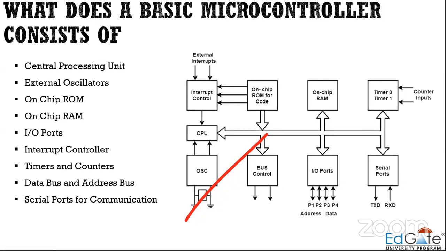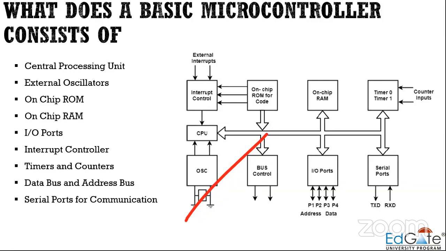And the data present inside the ROM, this is very important, is stored in a sequential manner, in the sense of an ordered manner, like in a queue: 1, 2, 3. But in the case of RAM, the data is stored randomly. That is why RAM is much faster than ROM, because data can be accessed randomly, but in ROM you have to access it in a sequential manner.